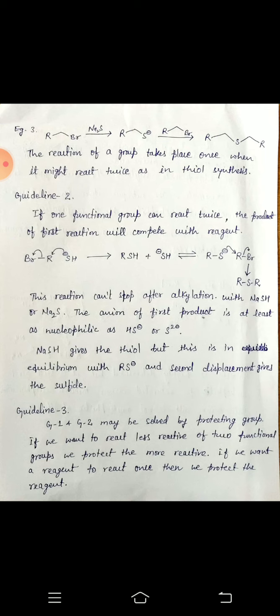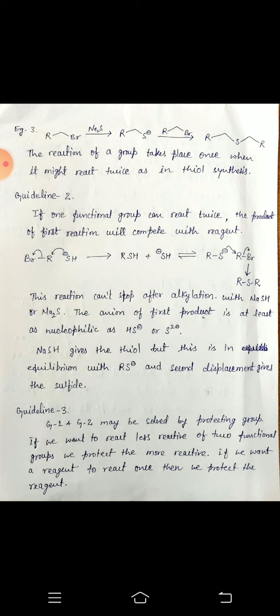So first of all, in the thiol synthesis, the alkyl bromide reacts with Na2S or NaSH, then the anion is formed, and then this anion again reacts with the alkyl bromide, and then the sulfide will be formed.